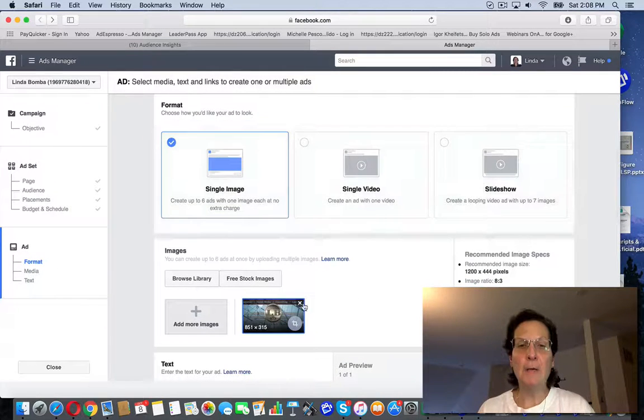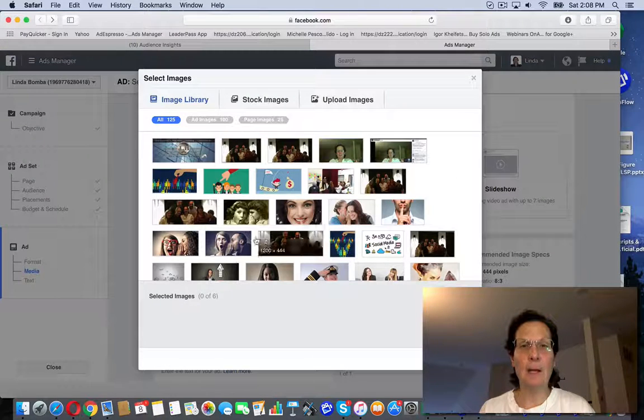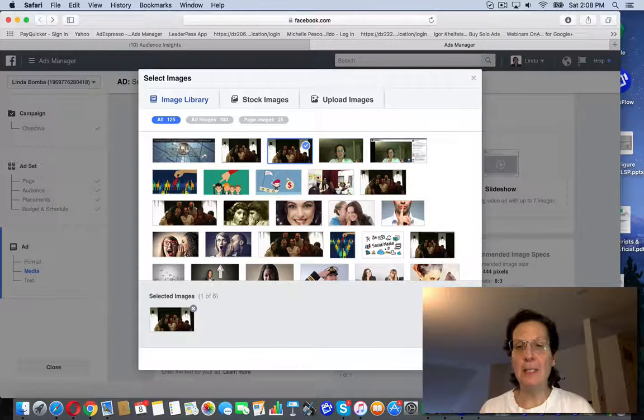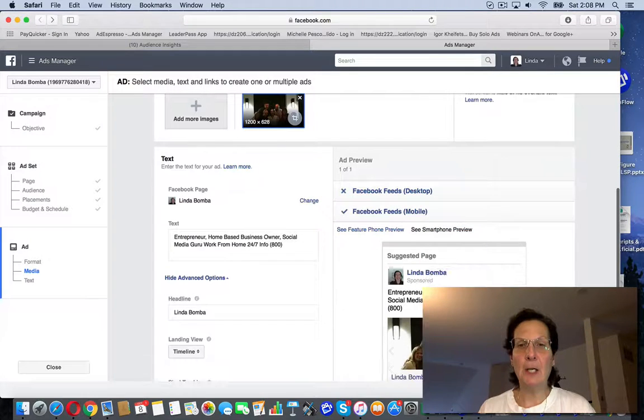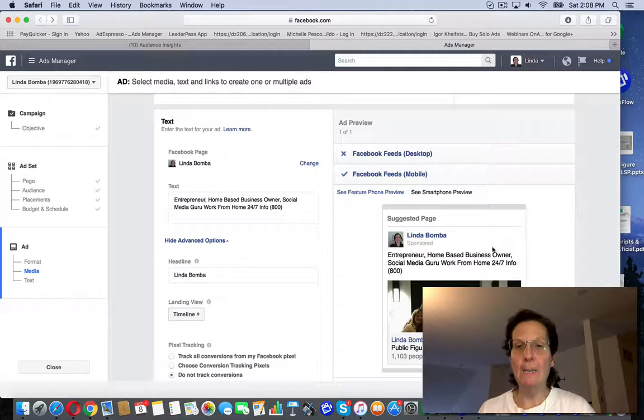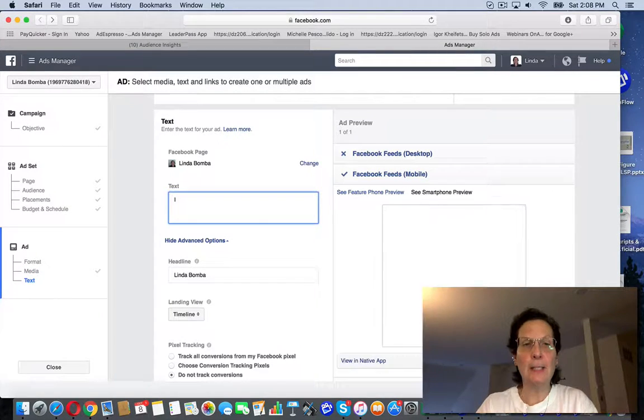It's going to take me over here to the image. Now, Facebook will automatically populate the image you have on your page. I don't want that. I have some things up here already, and I'm going to load this image. This is the image that I want. And now it takes me down here. You can see that it's just showing mobile because that's what I picked. And I'm going to put my text in here. You only have so much space.